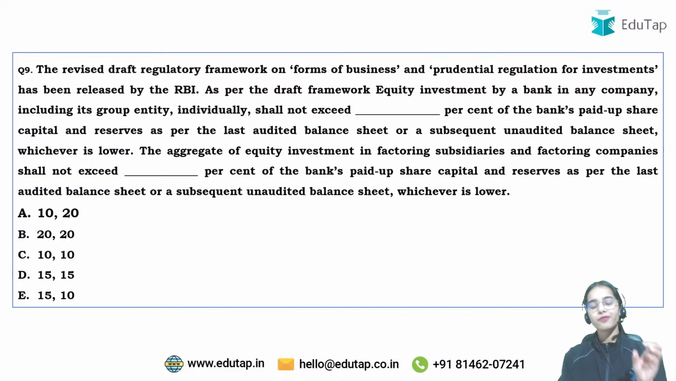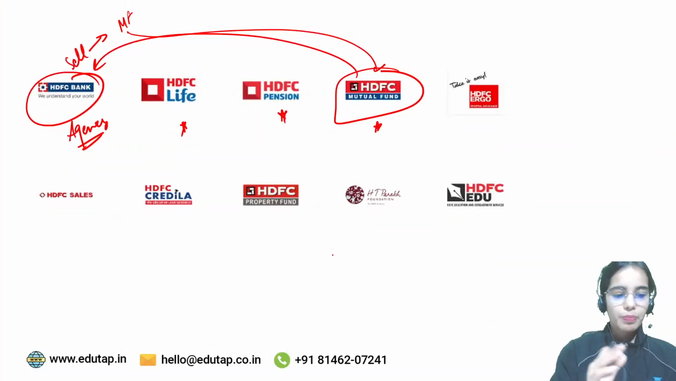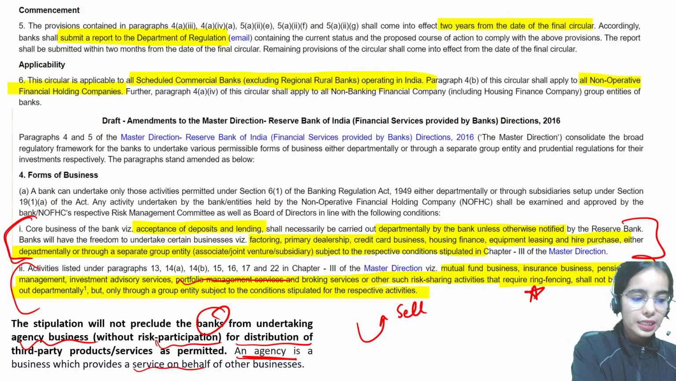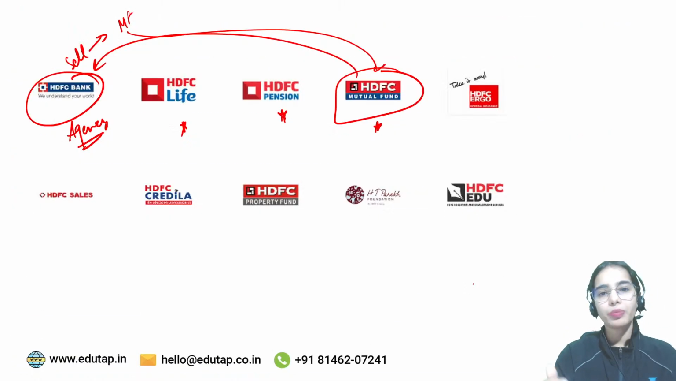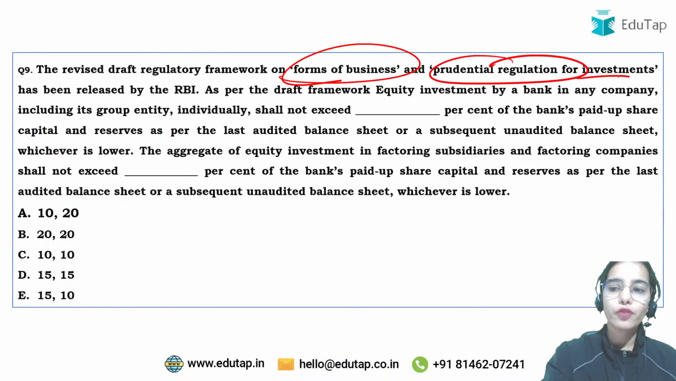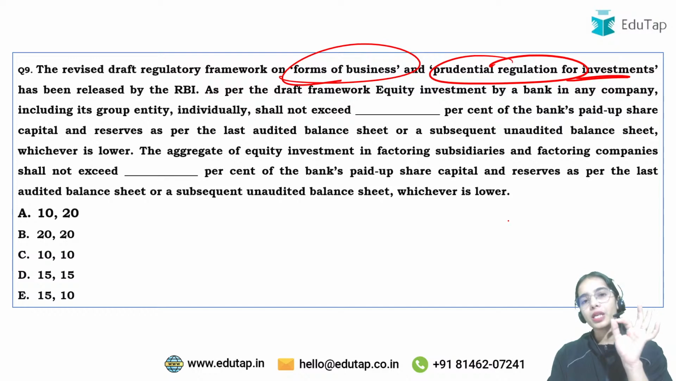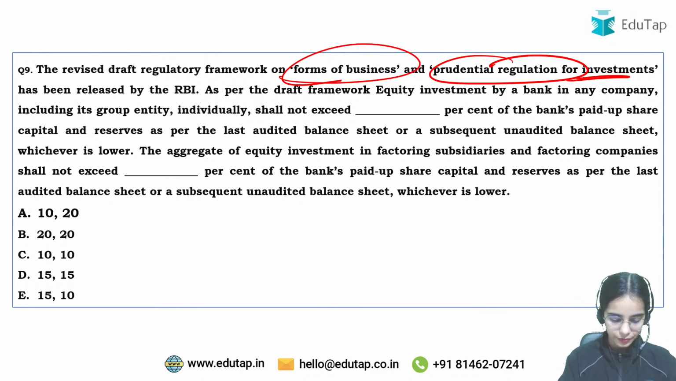Now try to answer this. We have discussed the forms of business that the bank can undertake departmentally, but the bank cannot undertake the other activities departmentally. Now coming to the prudential regulation for investments, there are some limits that have been imposed on the investment. What are the limits that you have to tell me?